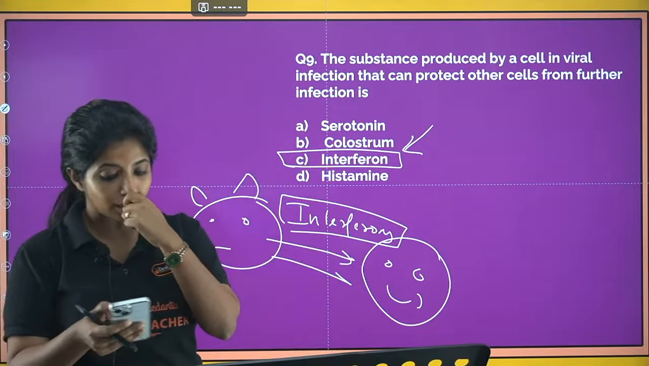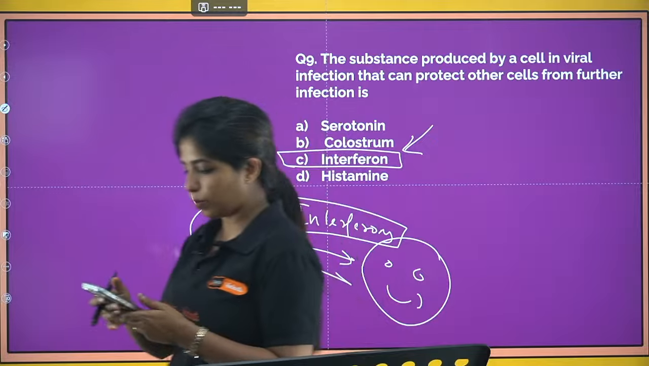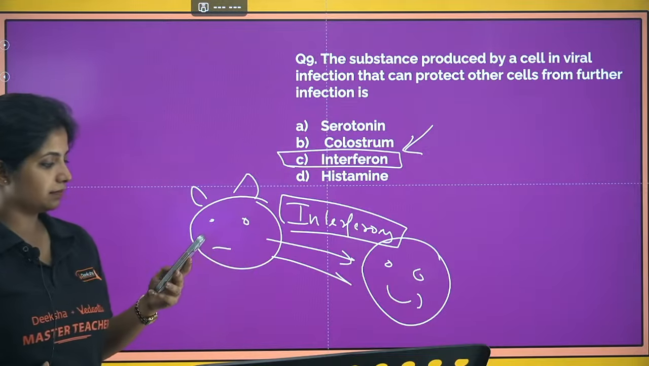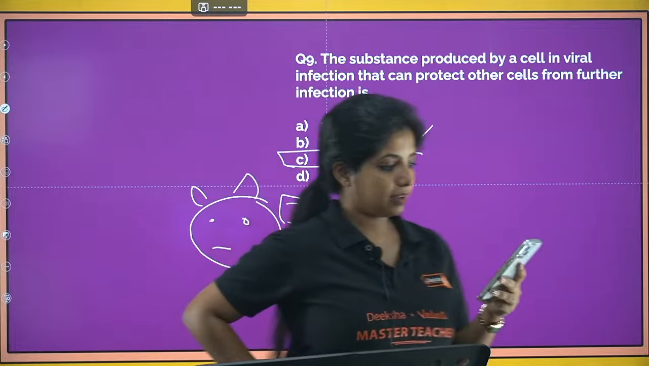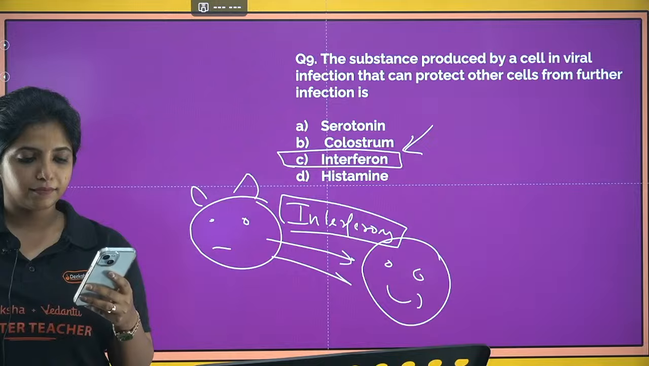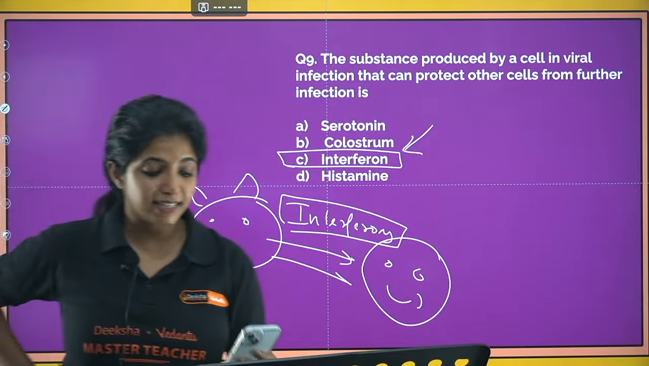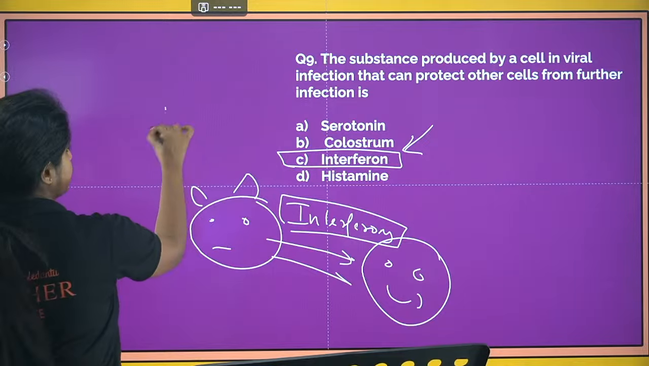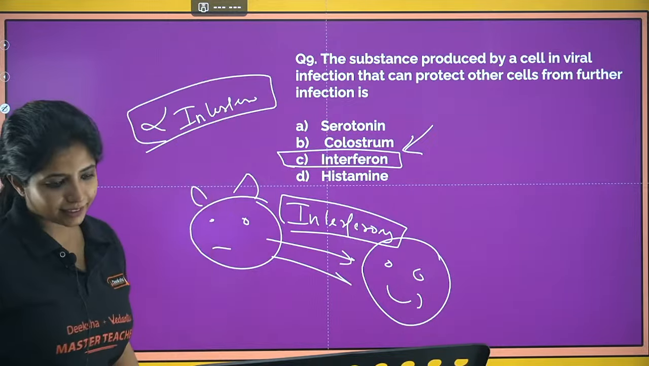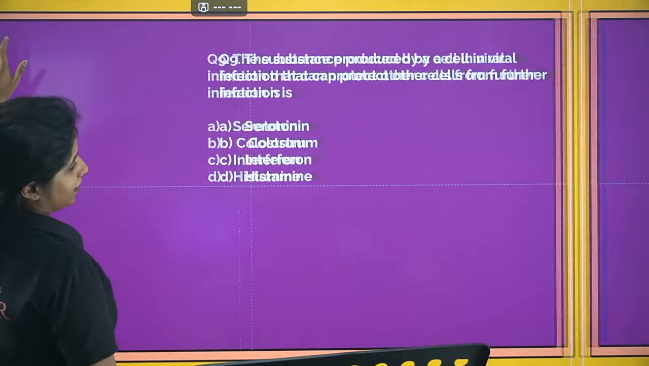So those of you who read your NCERT really well would be able to answer this question, and those of you who have not read won't be able to answer. Any guesses? Alpha interferons. Yes, you call it alpha interferon. So that is given as biological modifier for immunity. Okay, good, Prakriti. Awesome. So Prakriti has read the NCERT really well.